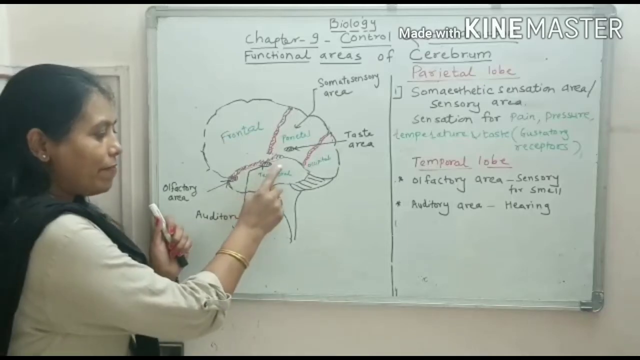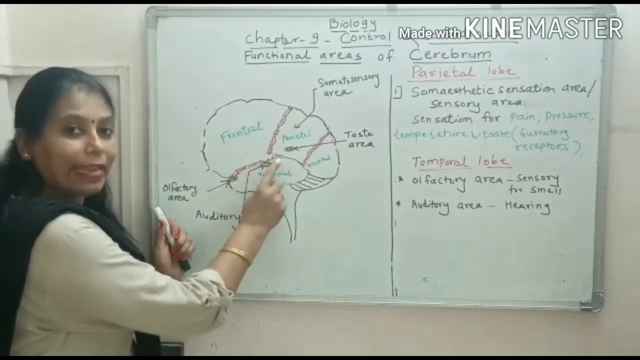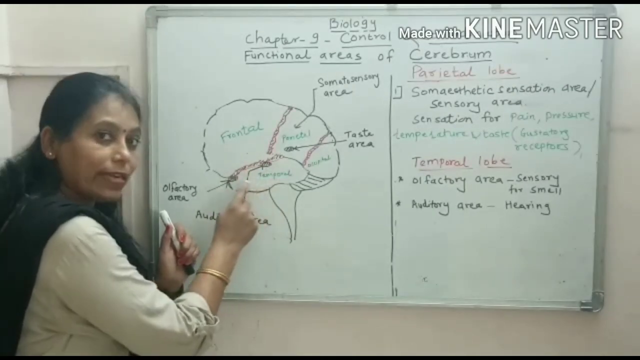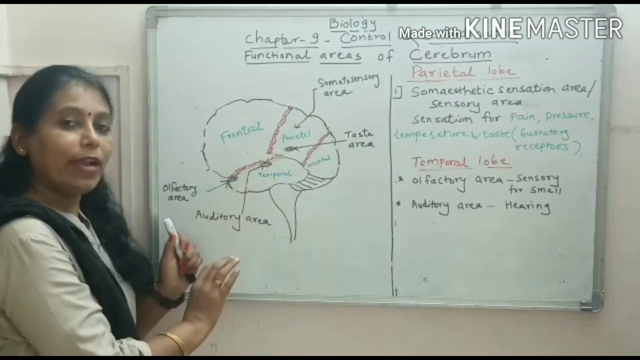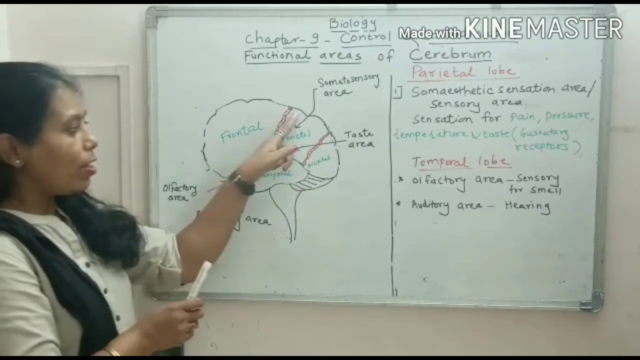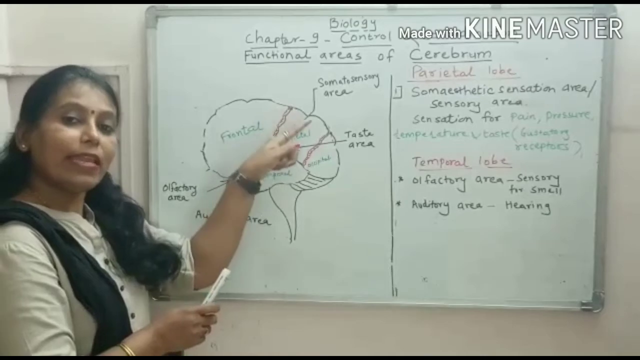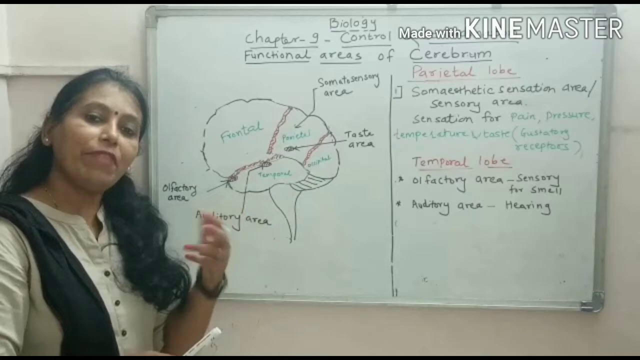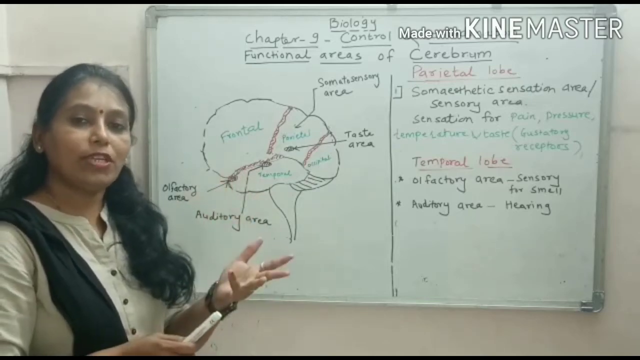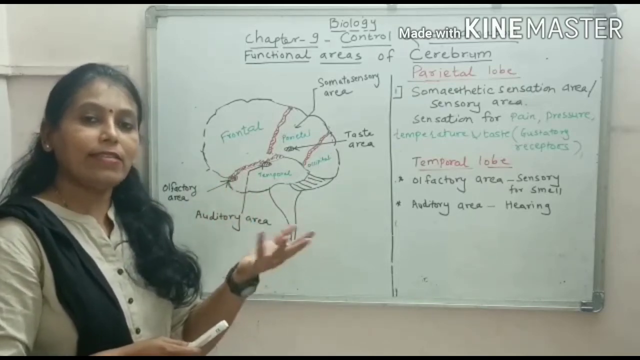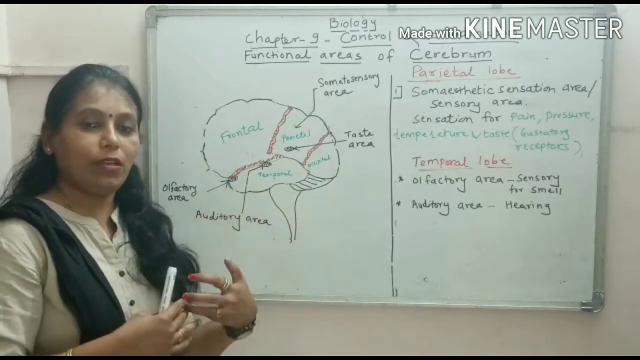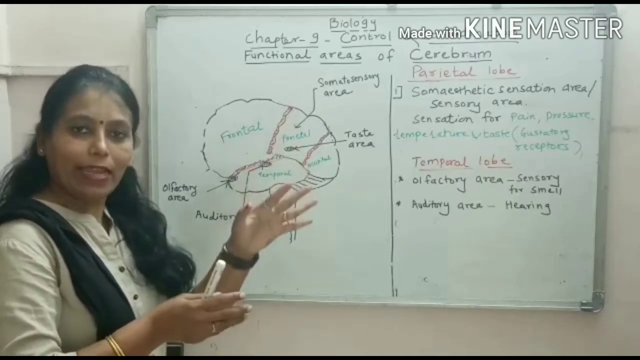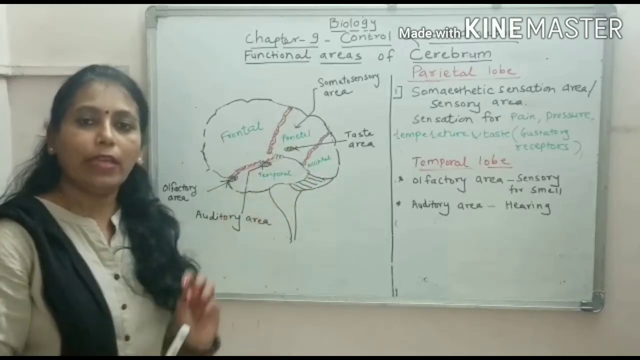Now the area present around these areas: suppose this is the auditory area, this is a sensory area, but the area present around the sensory area is called the association area. Here also this is a sensory area, but the area around it is called the association area. We have studied the meaning: a sensory area receives the message, and an association area interprets or analyzes. So these two areas are present very near to each other.